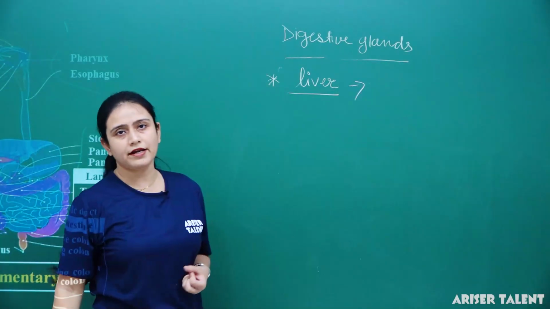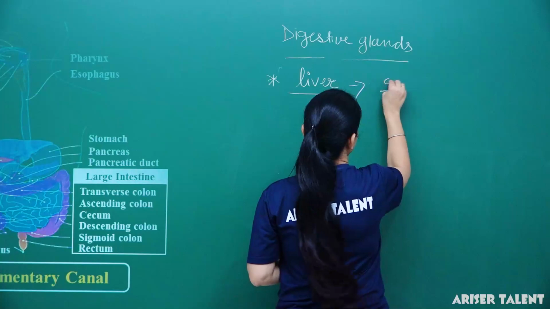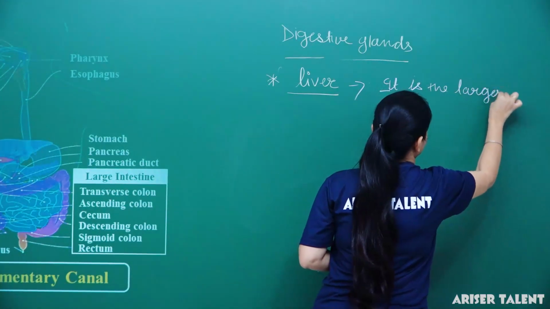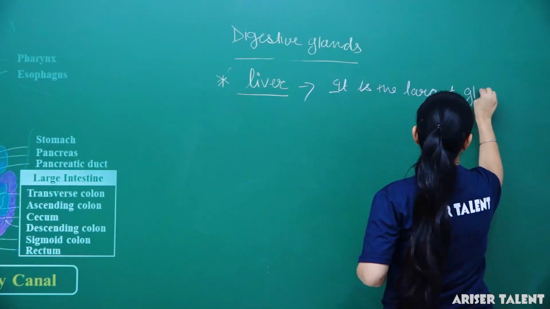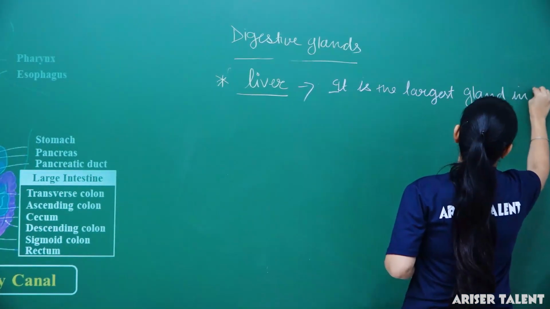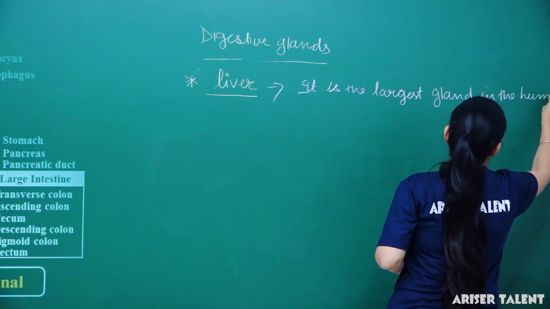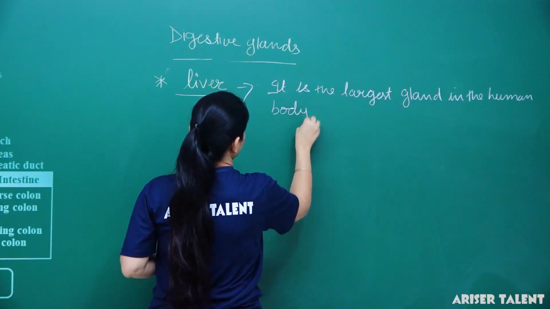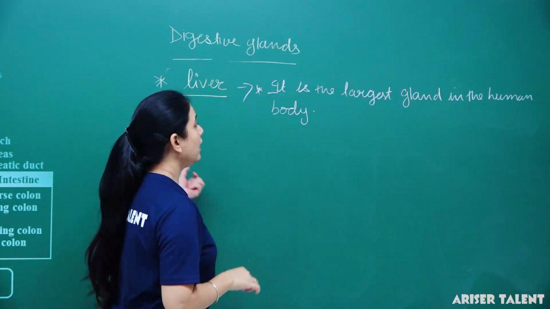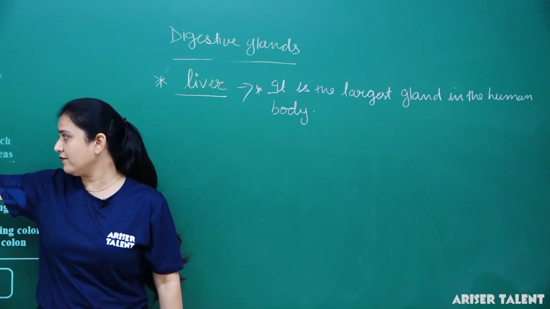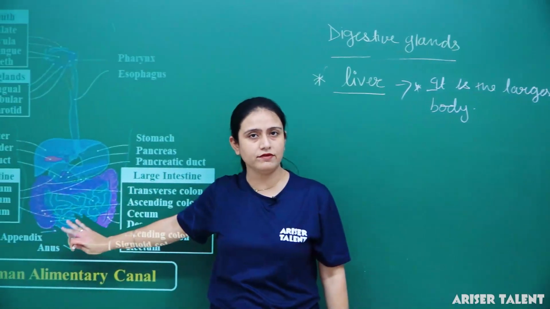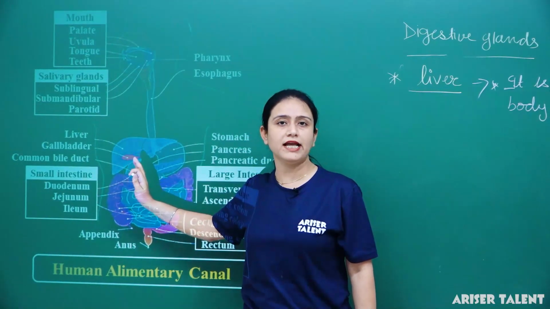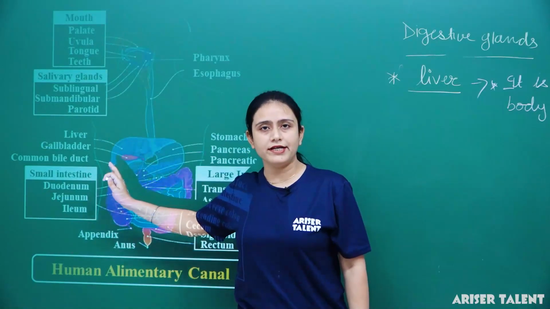Liver is the largest gland in our body. It is the largest gland in the human body. Okay, fine. Another thing is where it is situated. Here we can see this is the abdominal cavity. So it is situated at the upper side of the abdominal cavity and on the right side.